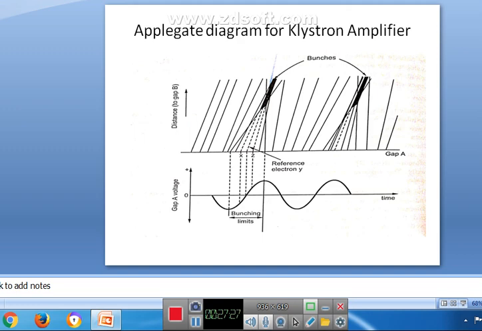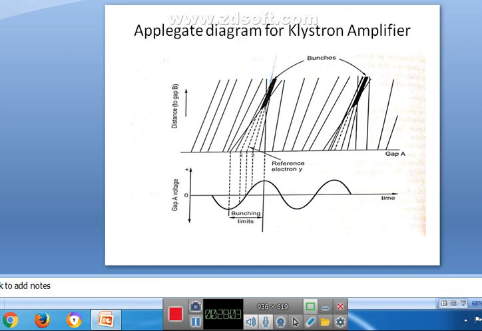While bunching, the faster electron exchanges energy with the slower electron, giving it some excess energy, and the two bunch together and move with the average velocity of the beam. As the beam progresses further down along the drift space, the bunching becomes more complete as more and more of the faster electrons catch up with the bunches ahead.